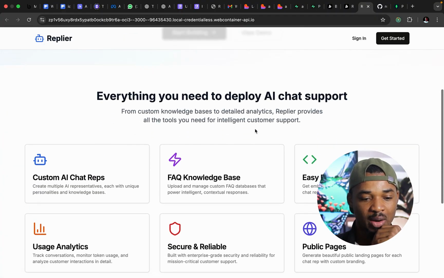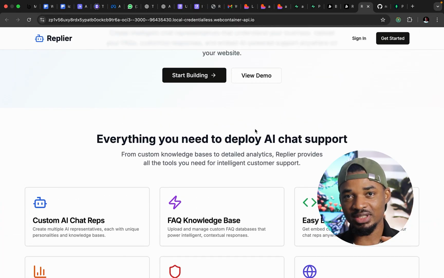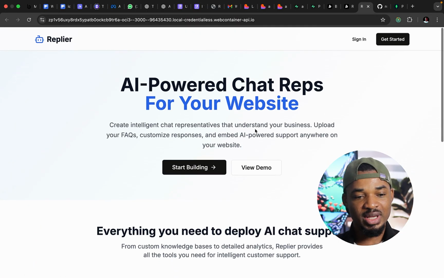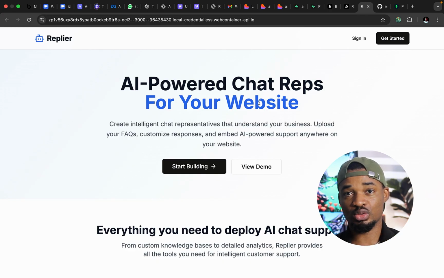We'll be building this particular AI-powered chat application using AI. We'll be using Bolt.dev or Lovable. So basically, Replier is an AI-powered chat rep for businesses. So imagine you have all those top tools and the rest.